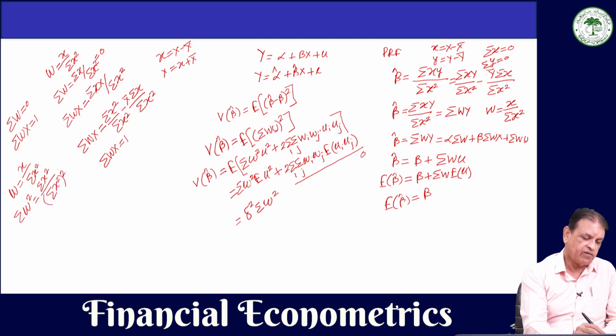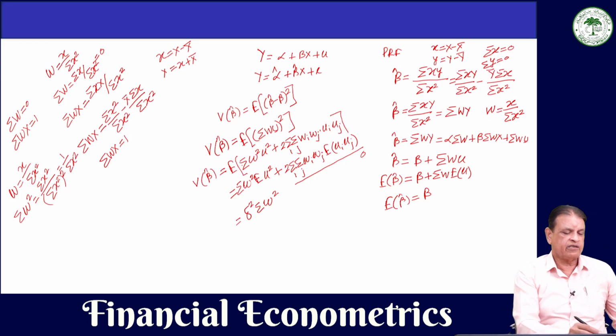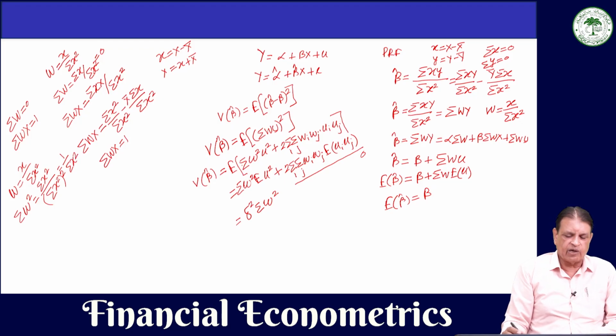So, this will be equal to 1 upon summation small x square, because one factor will get cancelled. So based on that, we can write it as sigma square times 1 upon summation small x square. That is the variance of beta hat.